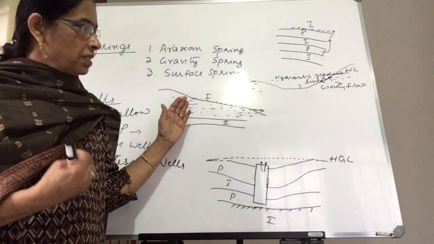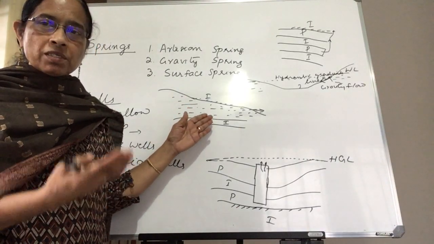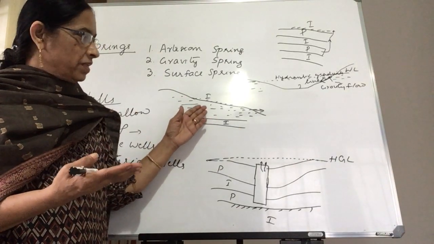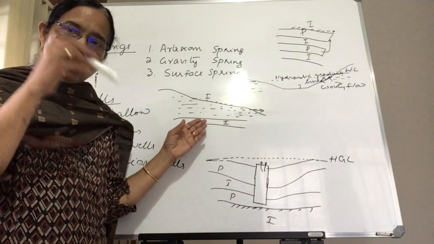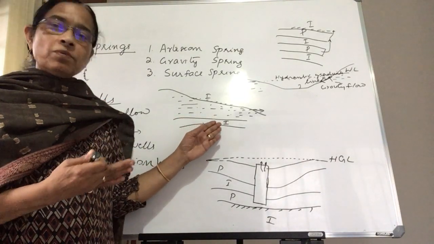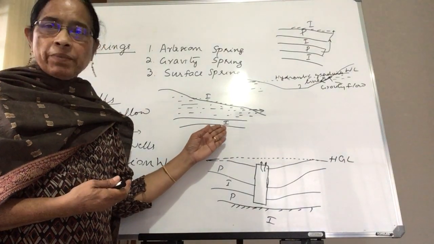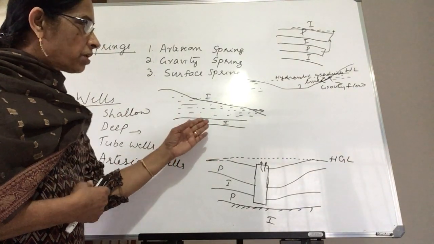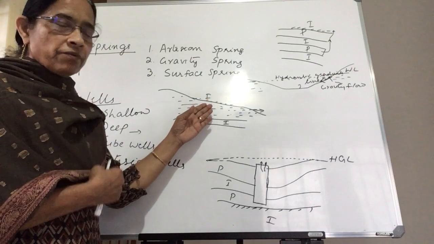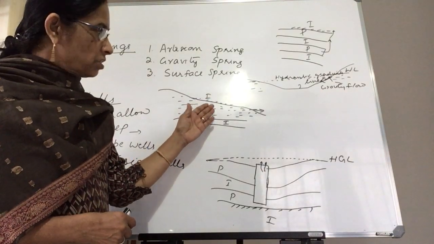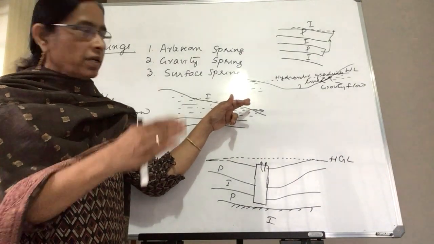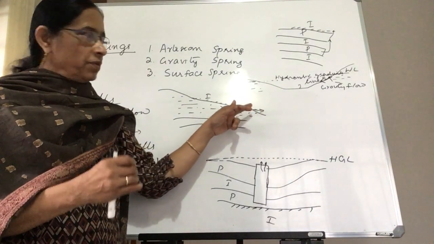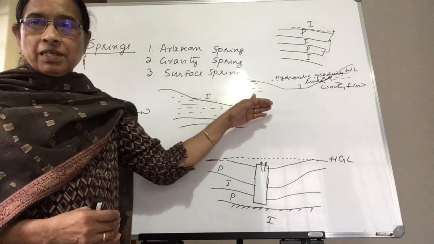Usually below the pervious layer there is an impervious layer, and the percolation of water is obstructed by this impervious layer. By the presence of this impervious layer, the saturated subsurface water comes out through the fissures or cracks in that surface layer, and the water is jetting out.